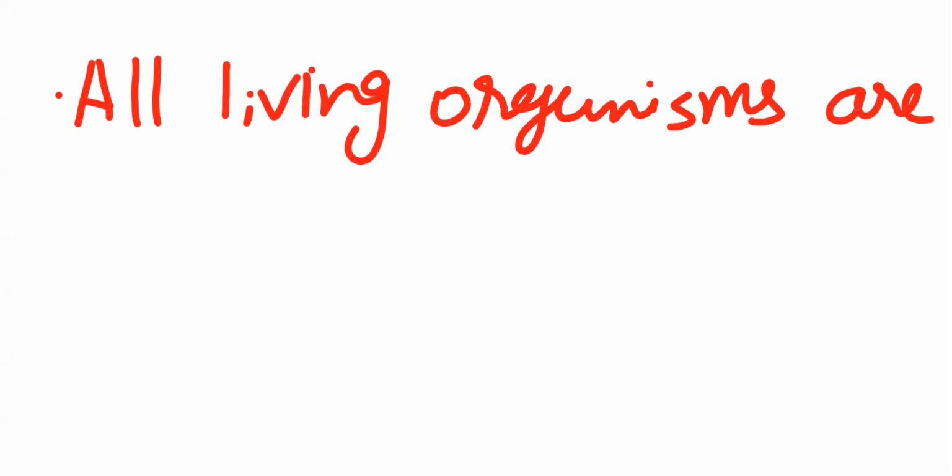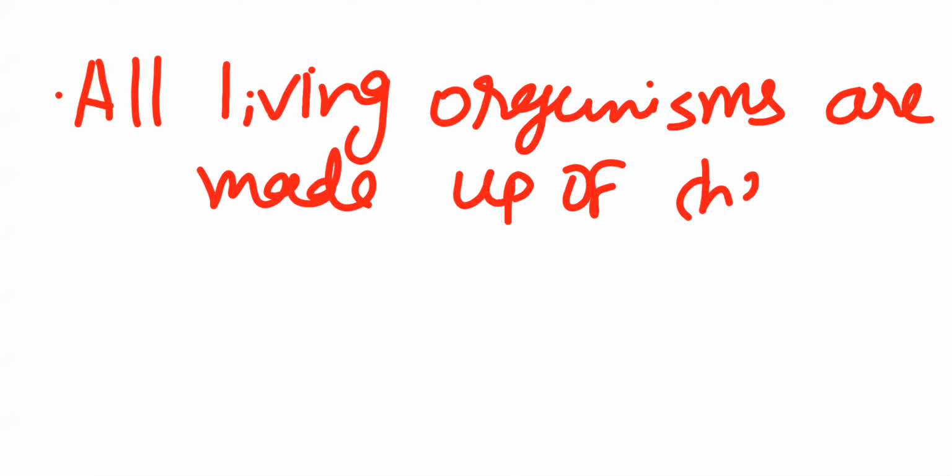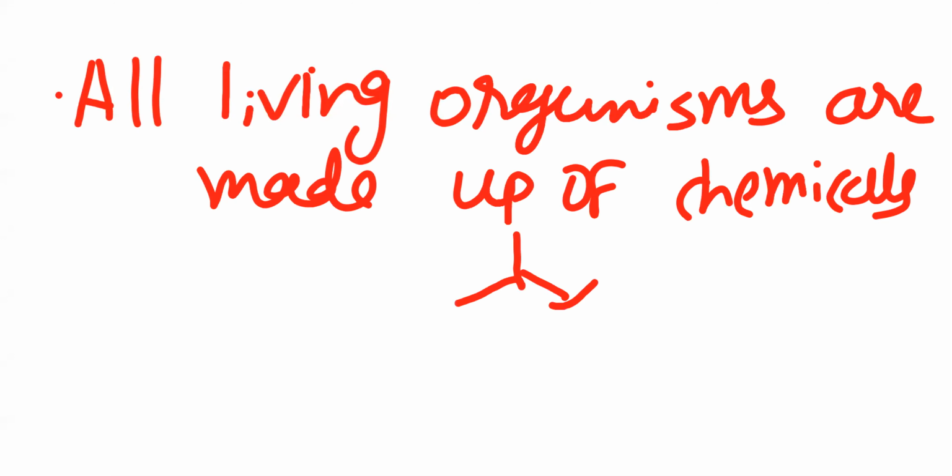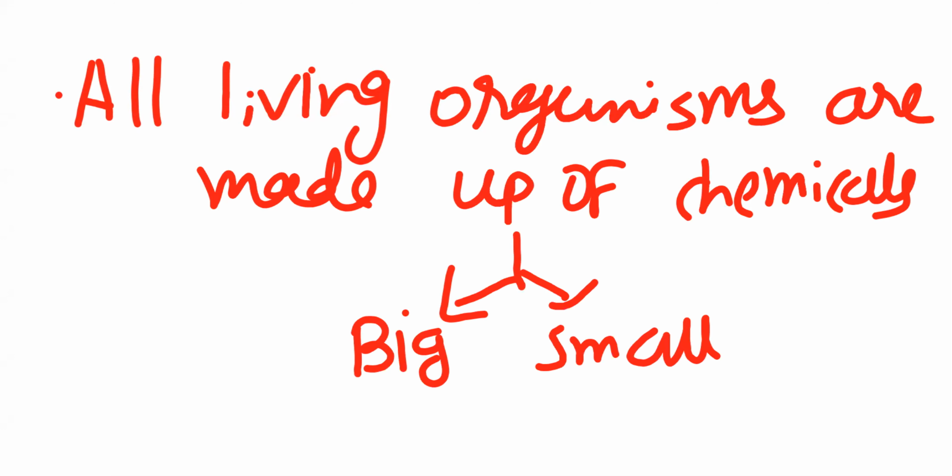All living organisms are made up of chemicals. These chemicals are either big in size or small in size. If simple compound, then smaller in size. If complex compound, then larger in size. So it depends, either big molecules or small molecules.